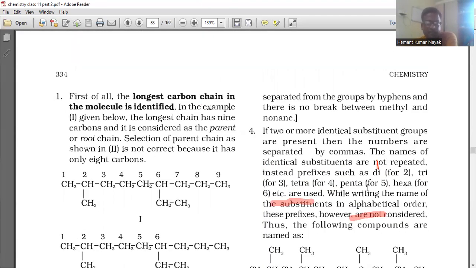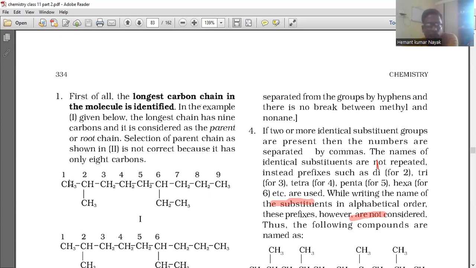First of all, the longest carbon chain in the molecule is identified. In the example given below, the longest chain has 9 carbon and it is considered as the parent or root chain. Selection of parent chain as shown in 2 is not correct because it has only 8 carbon. First, we have to see the longest chain in the structure.